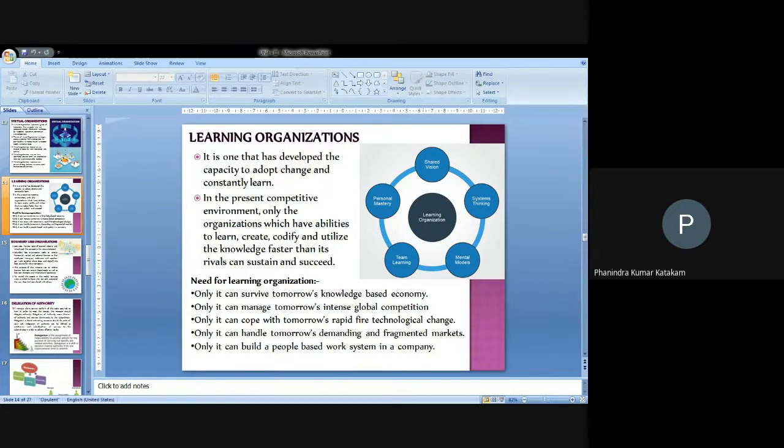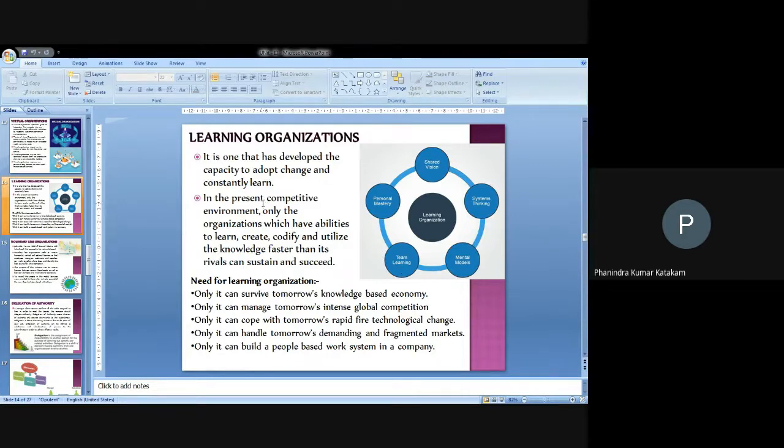That's why learning organizations need to be implemented everywhere, and every organization needs to adopt these five principles known as personal mastery, adopting a shared vision, systems thinking, mental models, and also team learning. Every organization has to adopt them in order to identify itself as a learning organization. People need to increase their potentialities, and these potentialities should be useful for the organization.